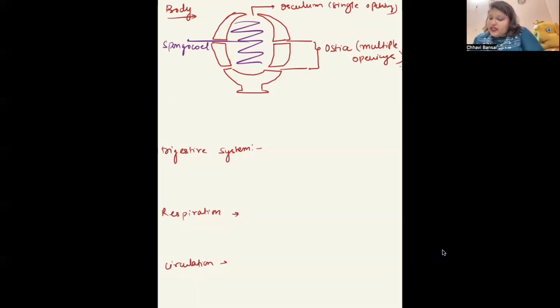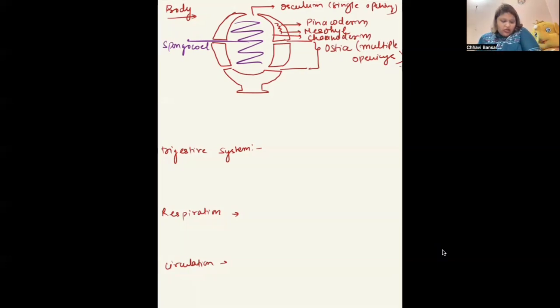Then inside, actually, there are different layers. The outermost layer is called as pinacoderm. The middle layer is called as mesohyl. And the innermost layer is called as choanoderm. Three layers here in the poriferan body. Fine.